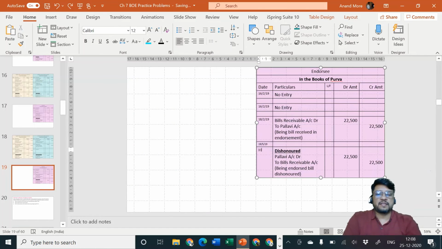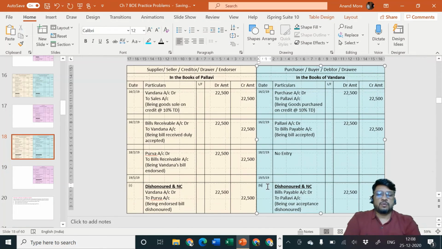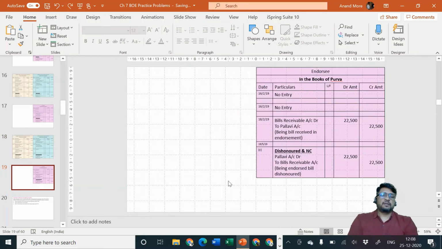First all entries are same. Only the last entry will change. Dishonored and noting charges. So what will happen? On the due date, Purva will go to Vandana's house and ask Vandana to pay the money. Vandana is not paying. Vandana is shutting the door off. So Purva, instead of directly going to Pallavi, is first of all going to the Notary Public. Notary Public is a government authorized officer who is maintaining a register. He will write down the particular transaction that Purva has gone to Vandana's house and Vandana has failed to pay.